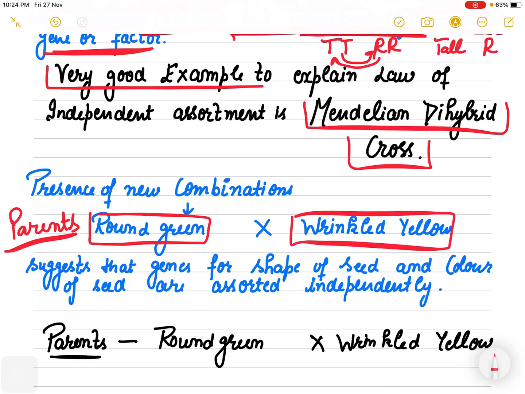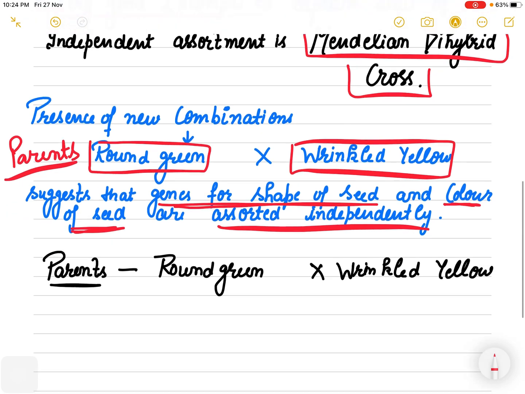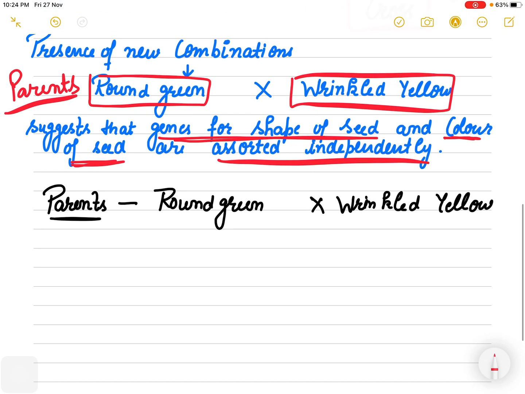This suggests that the genes for the shape of the seed and the color of the seed assort out independently, they are placed independently in the organism, and they do not depend on each other.